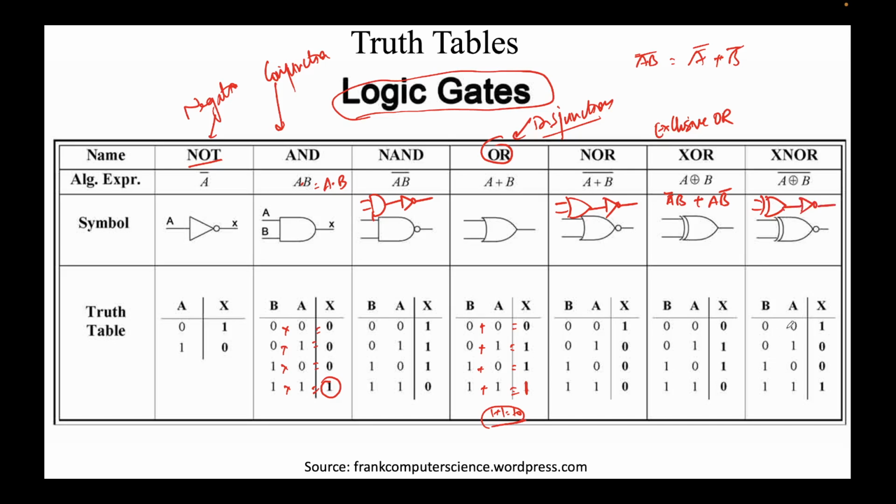Again, I repeat myself, a truth table is nothing but you put every possible combination of inputs and based on these inputs you find out the output. This is what is known as a truth table. And these are some very basic logic gates which you will see repeating all the time. Among these, NOT, AND, OR, NAND and NOR are most extensively used. So that's this. Now, can someone tell me what is a universal gate?